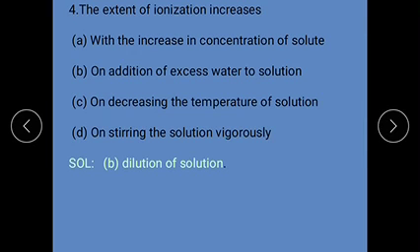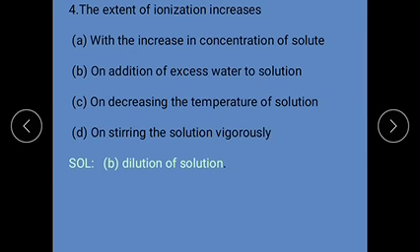Next question: the extent of ionization increases with increase in concentration of solute, addition of excess water to the solution, decreasing the temperature of the solution, or stirring the solution vigorously.